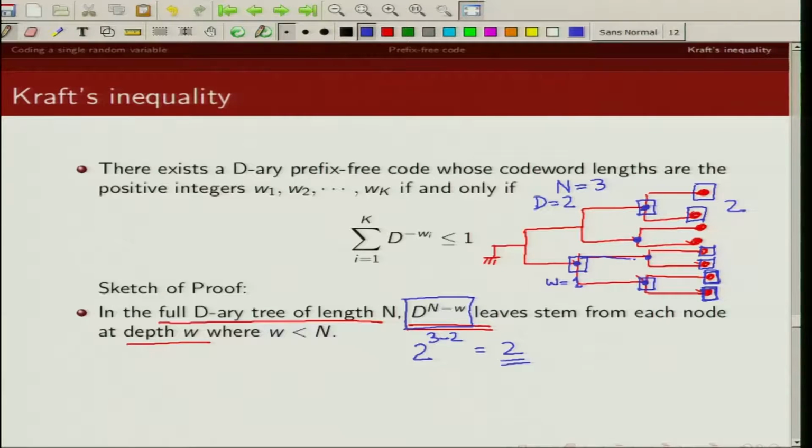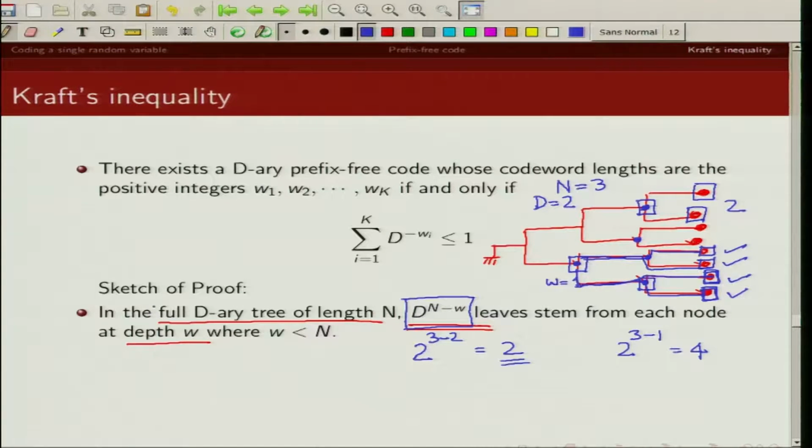This is one leaf, this is one leaf, this is one leaf and this is one leaf. So there are 4 leaves which are stemming from this node at depth 1, and you can again check D is 2, n is 3, w is 1, so that should be 2 to the power 2, that should be 4, and that's what we are getting.